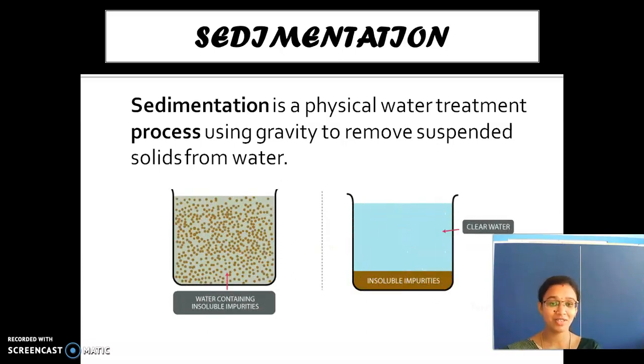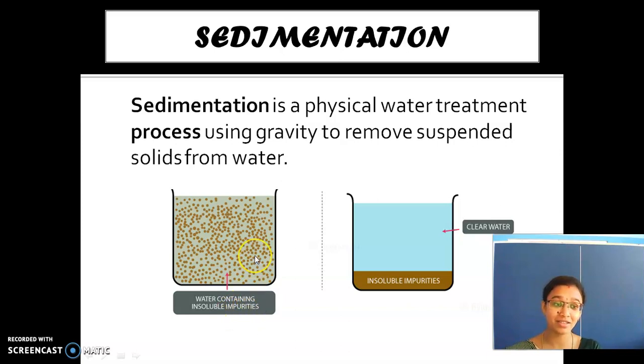So now we are going to see what? Sedimentation. Why is the word gravity used here? Because these insoluble particles, that is impurities, stay down or settle down due to the force of gravity. See here, we have impure water. In this impure water we have both solid impurities and water. See here, water containing insoluble impurities.